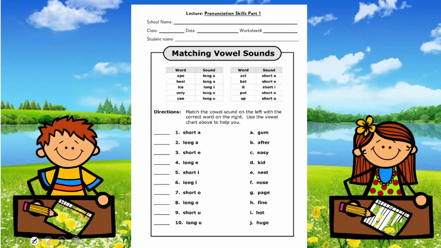And I'm giving you a worksheet here. Again, I have given you a word bank for practice, long and short vowel sounds, and after practicing, you will match these sounds with their relevant words. I hope you will enjoy it.